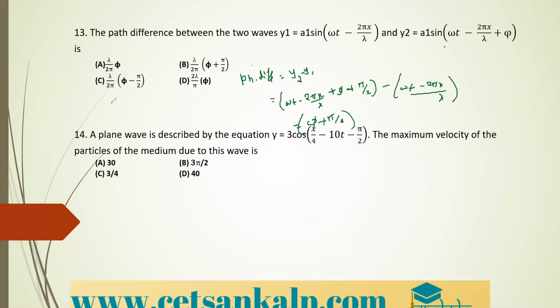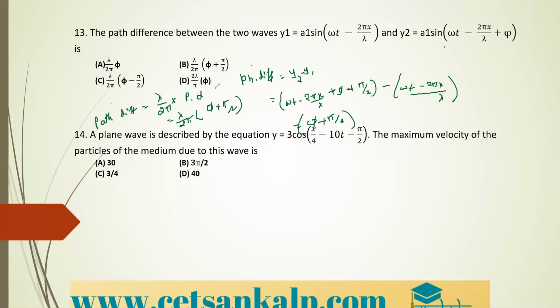So how do we calculate the path difference, students? Path difference is nothing but lambda divided by 2 pi into the phase difference. What is the value of the phase difference here? Just now we saw it is pi plus pi by 2. Correct. So you can see the given options. In the given options, option B is the correct one, that is lambda by 2 pi into bracket pi plus pi by 2.